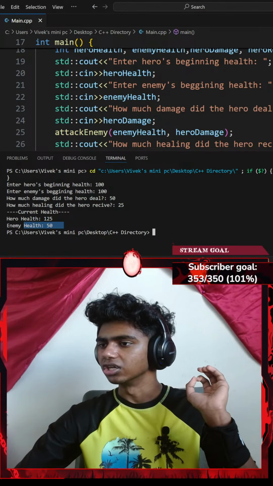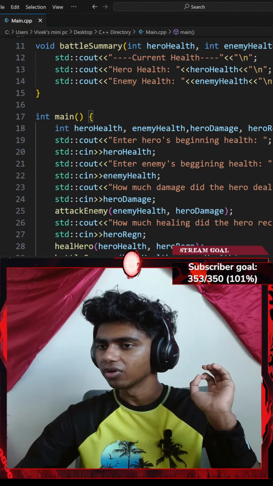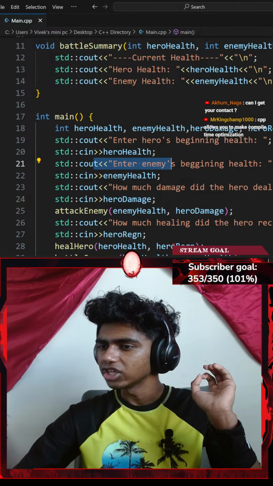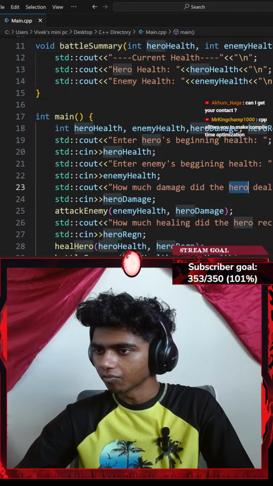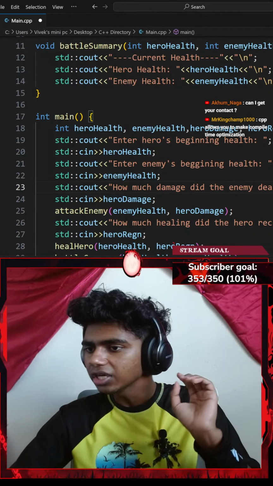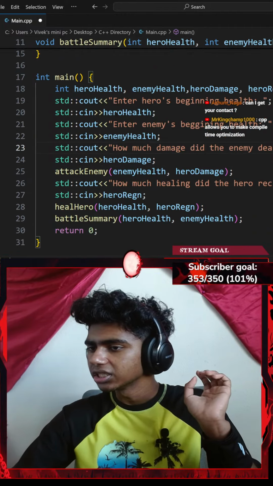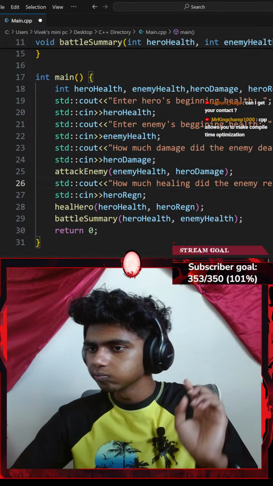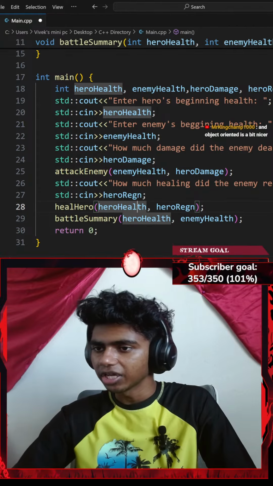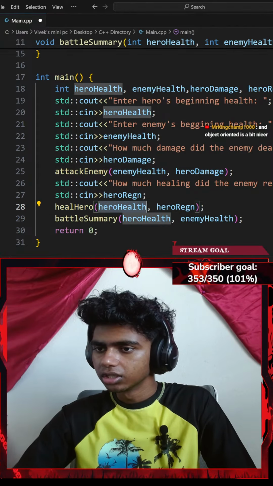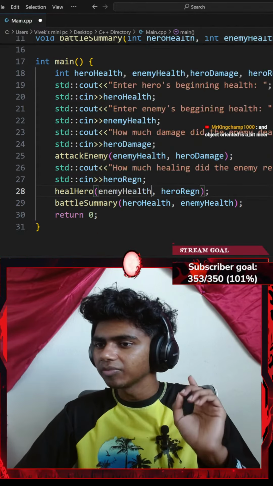Enemy's health is 50. Okay, there's some kind of enter enemy's beginning health. How much damage did the enemy receive? Okay, so let's go with enemy. And then how much healing did the enemy receive? Okay, and instead of hero's health, I'll go with enemy's health. I think that would make it much better. Let's go with enemy health.